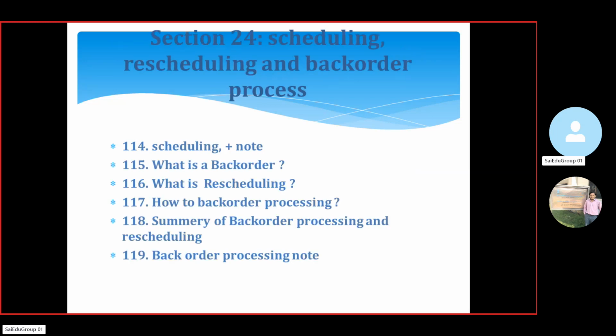In section 24, here we are going to do scheduling, rescheduling, and the back order process. This is one of the most important concepts when we are going to order something. Say we order 10 items. After that, we realize that we don't require 10 items, so we are going to return 2 items. How we are going to do the process at SAP level.